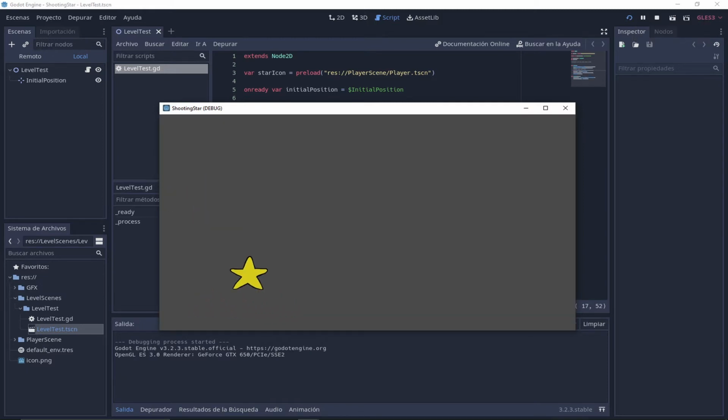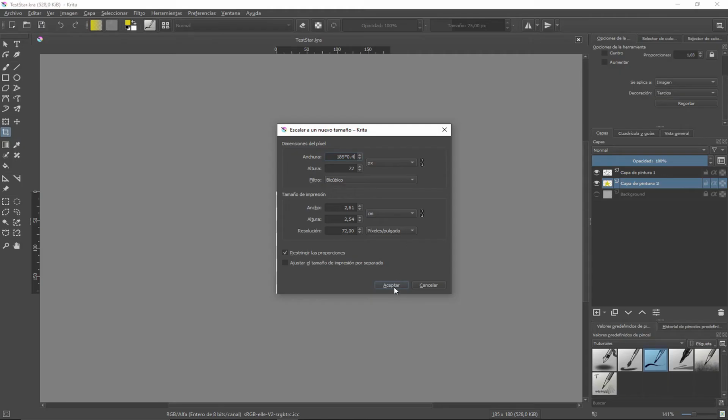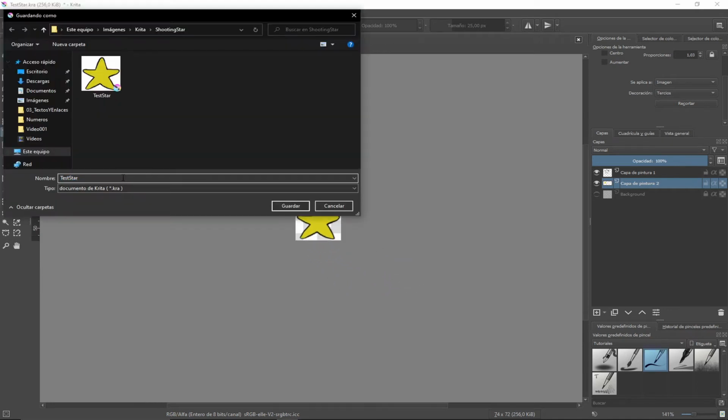Mouse icon fixed, but you can go outside the window and enter again in another position. Since that could be used for cheating, I will need to fix it, but not now. That's a problem for the future. Here is the new size for the star, and let's save it.